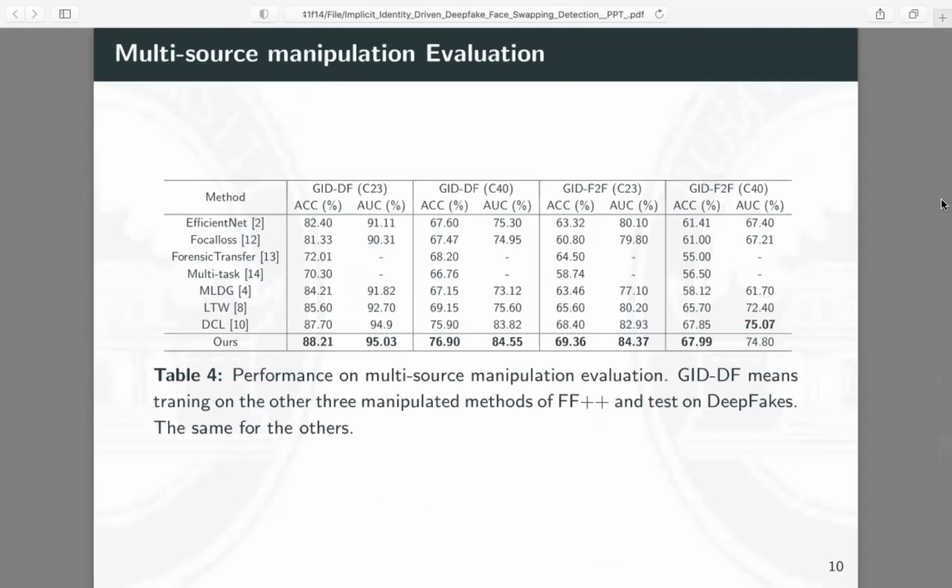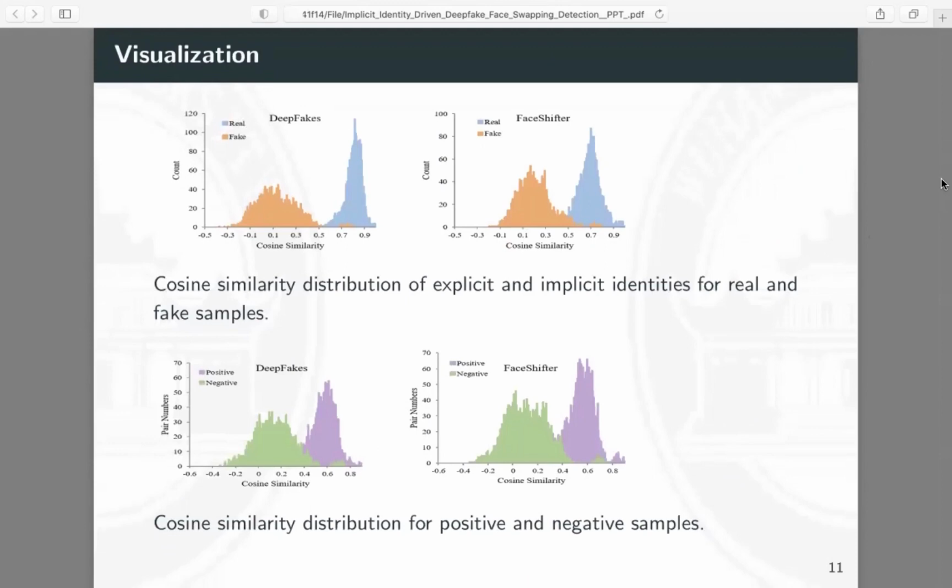In practice, it's usually necessary to train on multiple manipulated datasets and test on unknown samples. To demonstrate the effectiveness of our model in this multi-source manipulation scenario, we conduct experiments on the benchmark proposed by Sun. To visualize the effectiveness of our proposed EIC, we conduct visualization analysis on FaceForensics++ and FaceShifter.